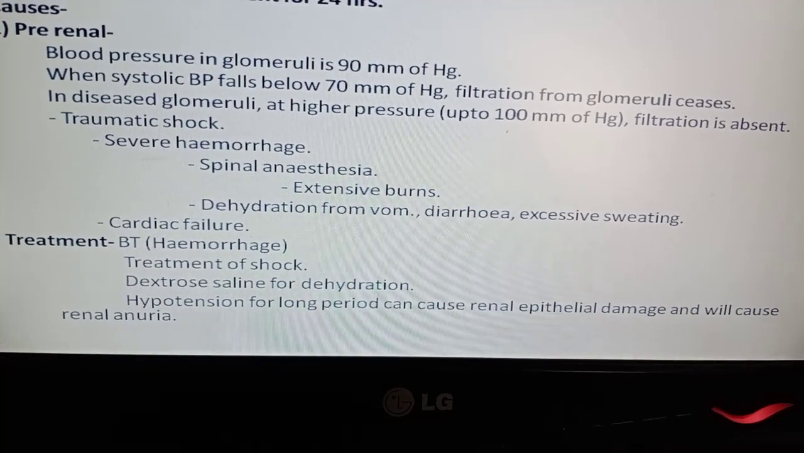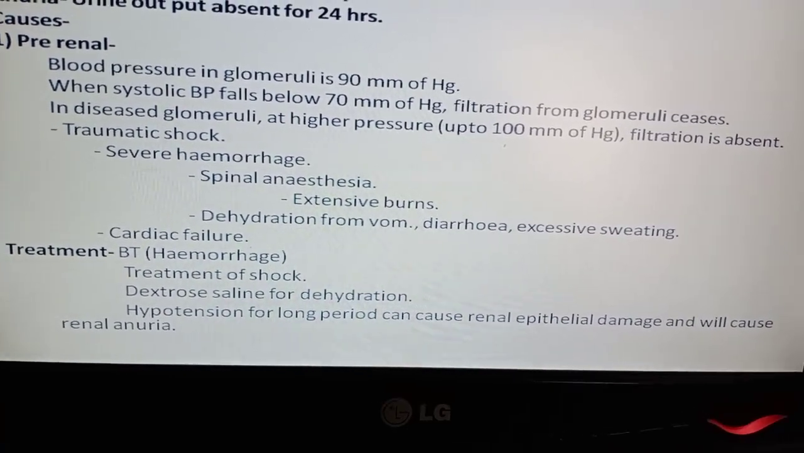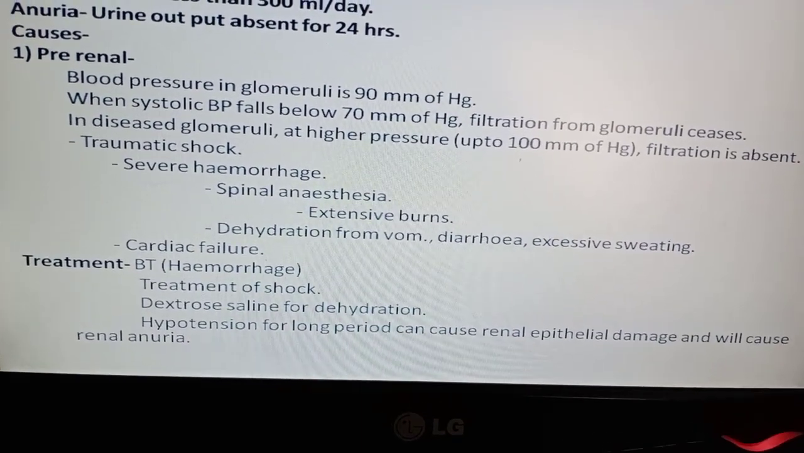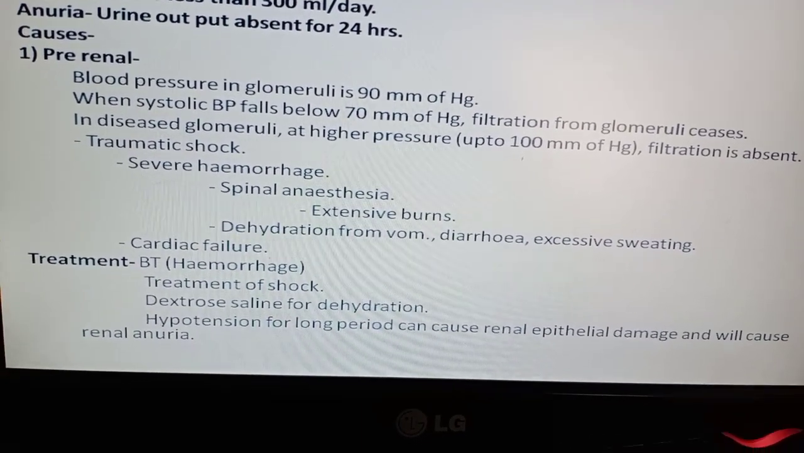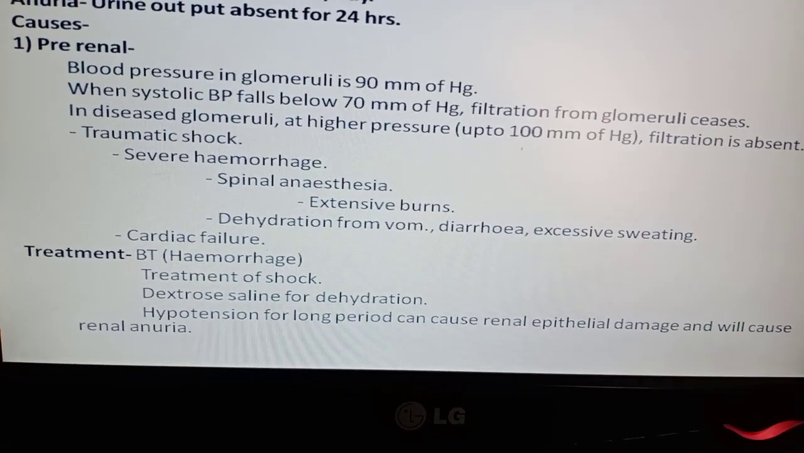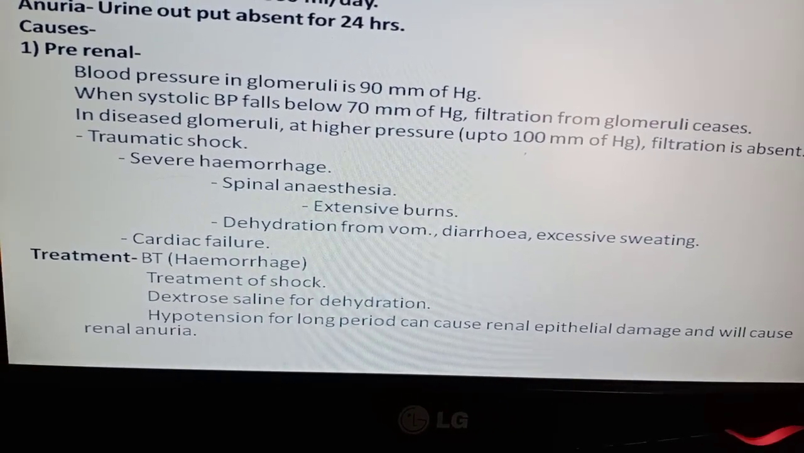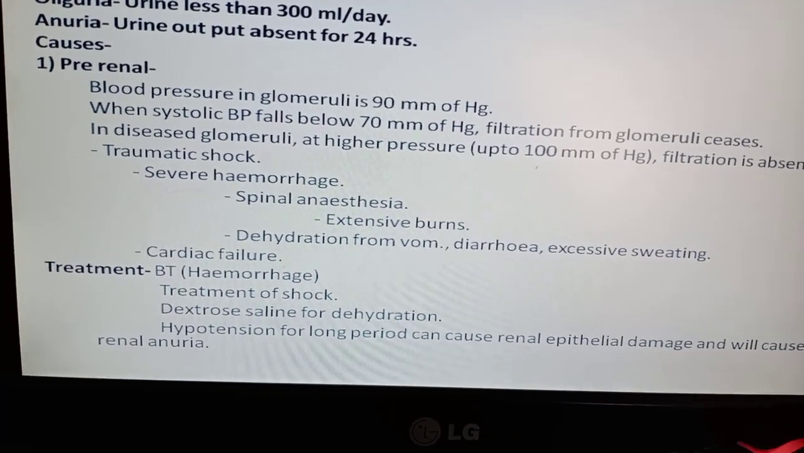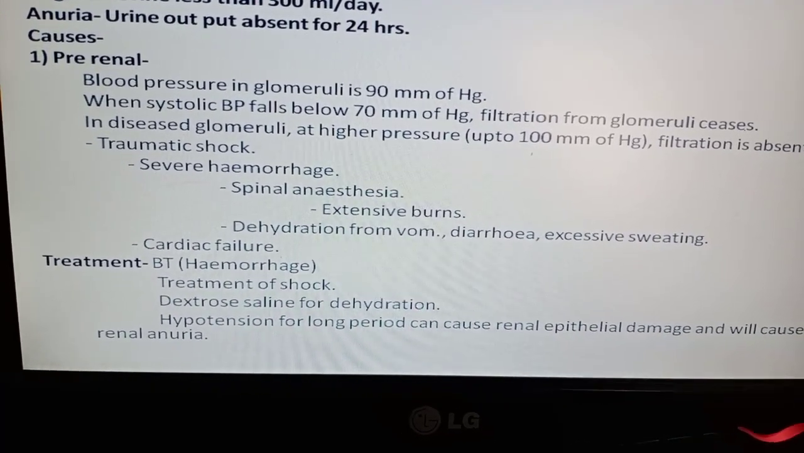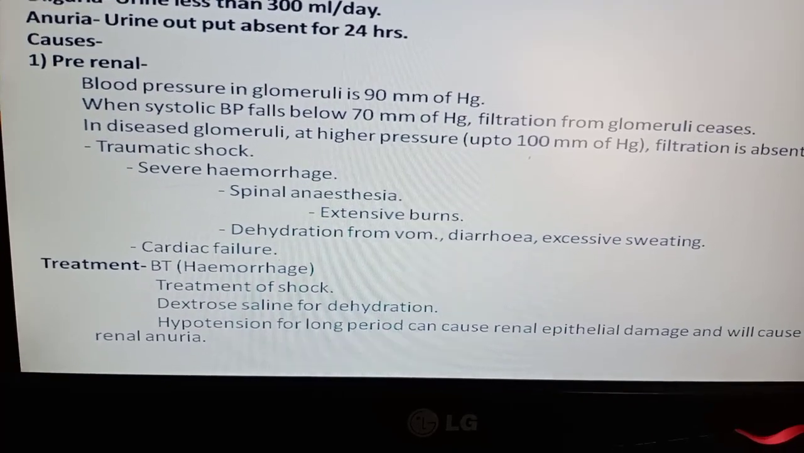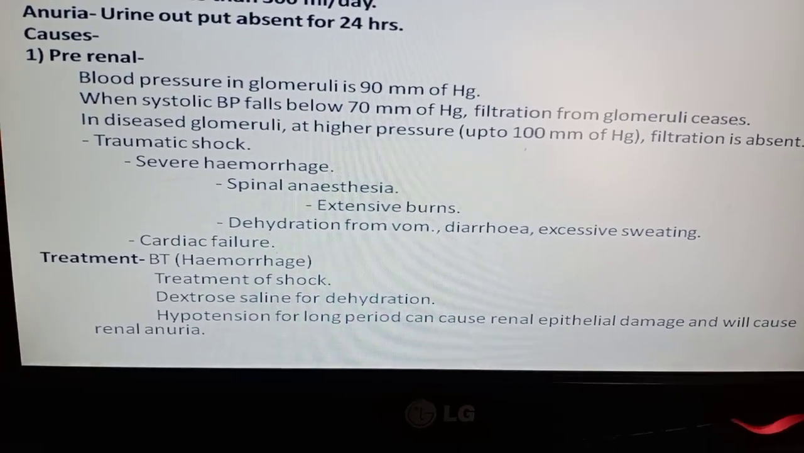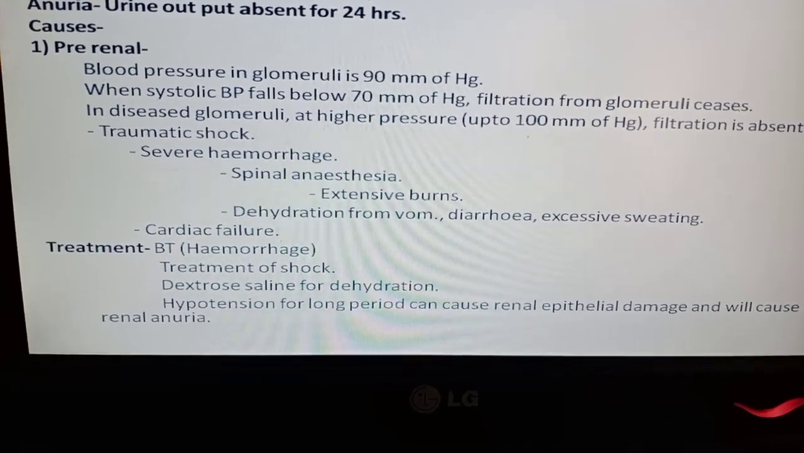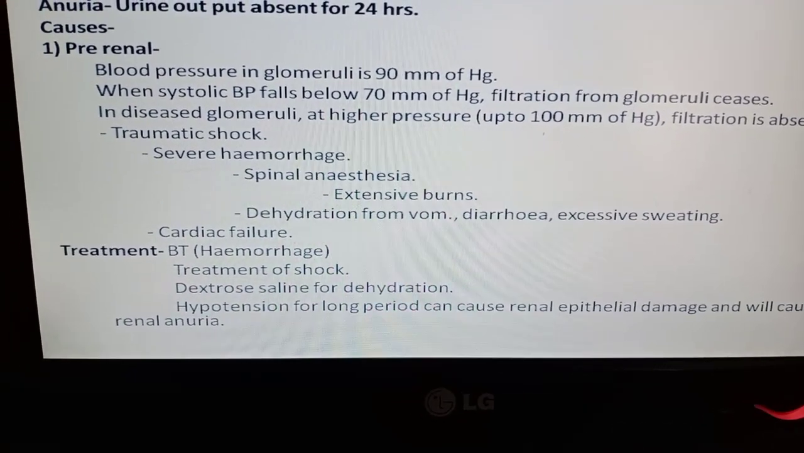And hypotension for a long period. In this condition, whether caused by traumatic shock, severe hemorrhage, extensive burns, or dehydration, if the patient suffers from this shock-like condition and it is maintained for more than 2 hours, it will damage the renal epithelium. That will lead to pathological changes in the kidney and will cause renal anuria. That is the second group of causes, renal anuria, that we will see in the next slide.